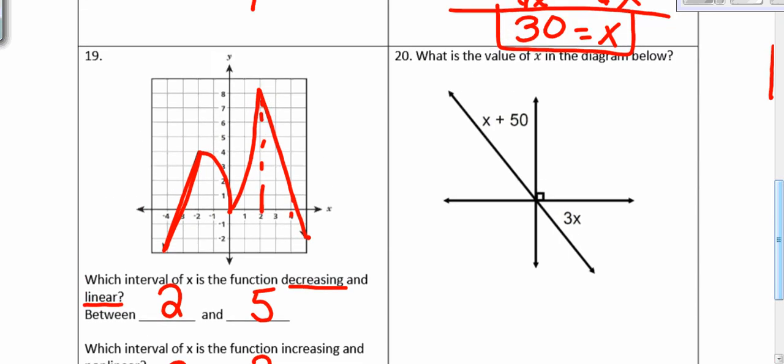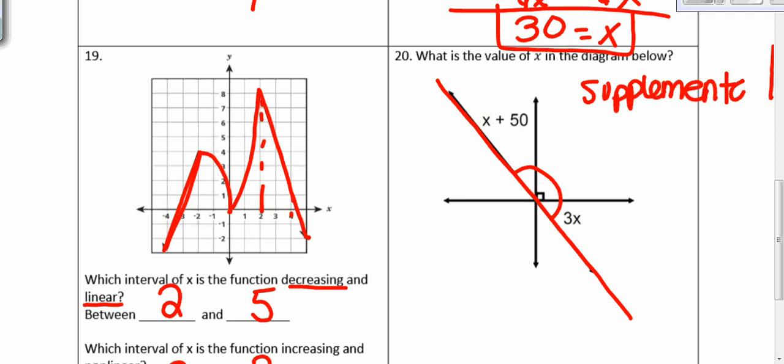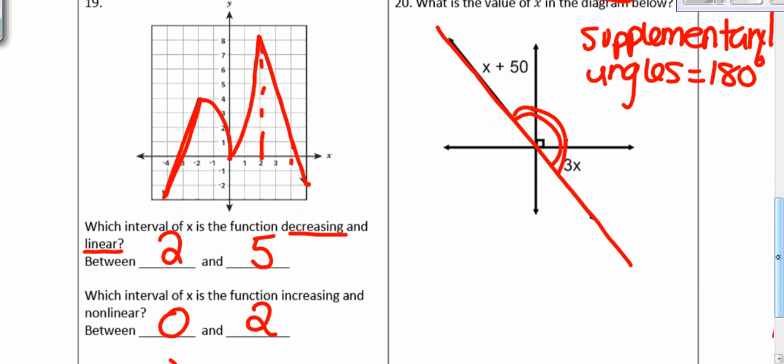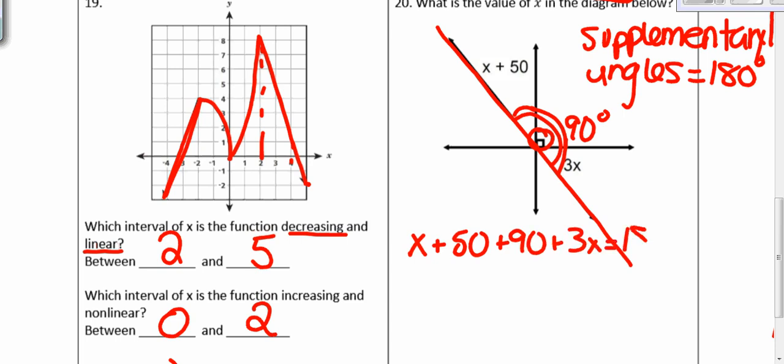Number 20, what is the value of x in the diagram below? So we have a straight line right here. We know that angles that create a straight line are supplementary. Supplementary angles equal 180 degrees. So with that being said, we have this angle plus this angle plus this angle equals 180. We know that right here, this box means that this angle is 90 degrees. So we're going to set up an equation, x plus 50 plus 90 plus 3x equals 180 degrees.